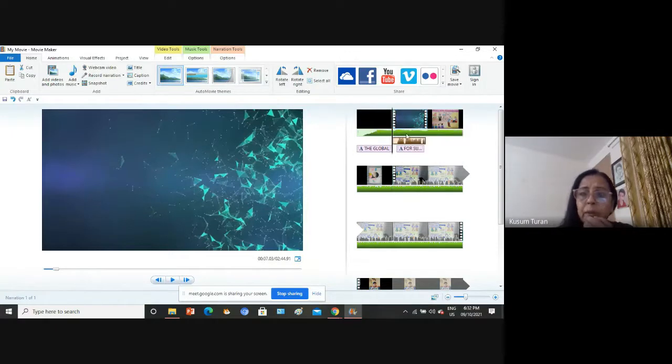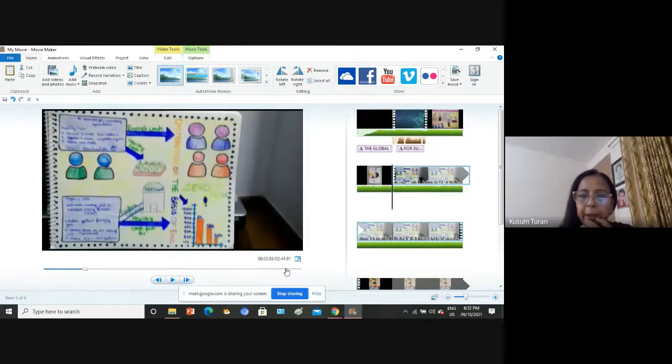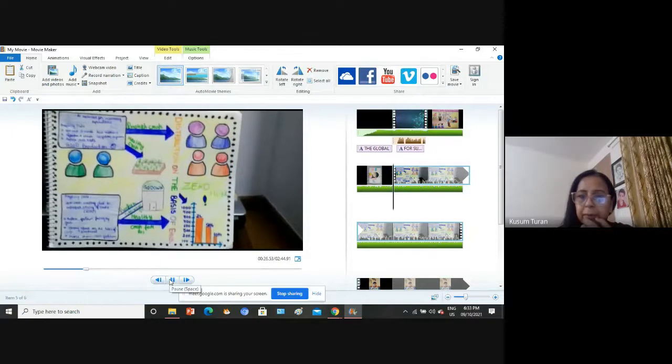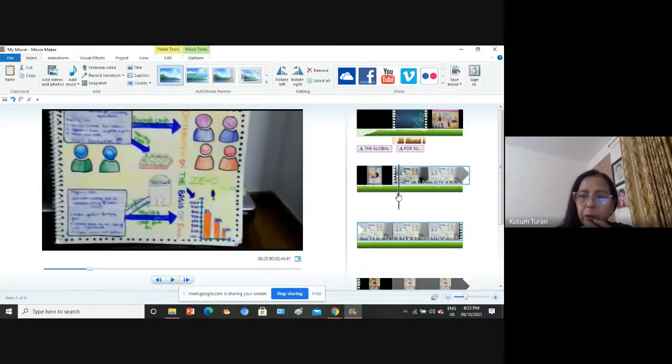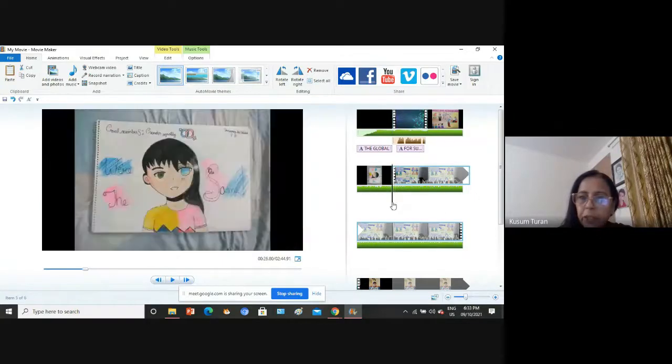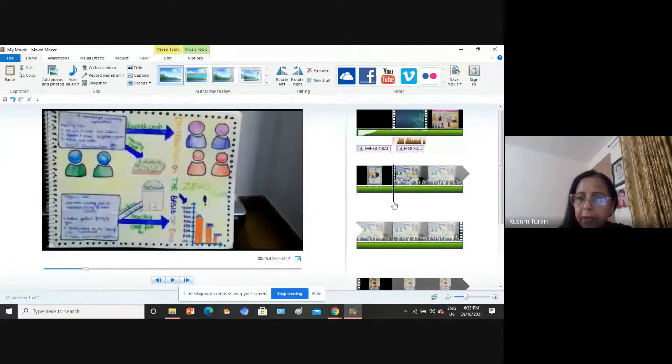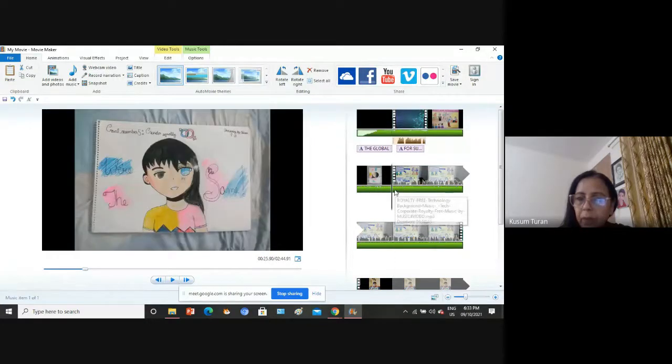Now what I want to do is, on this portion a child is speaking. So what I want to do is its music should become lower. So first, what will I do? I'm going to just split my music here. So click on here, place the cursor here. Let's see if it allows me to split. I have split it from here.